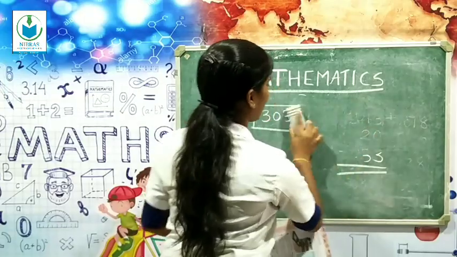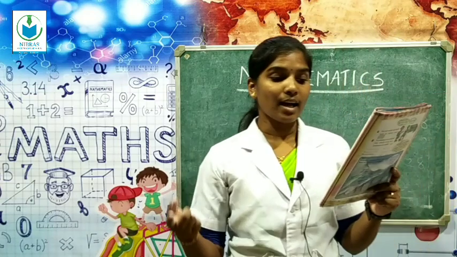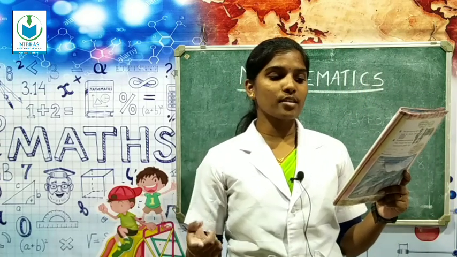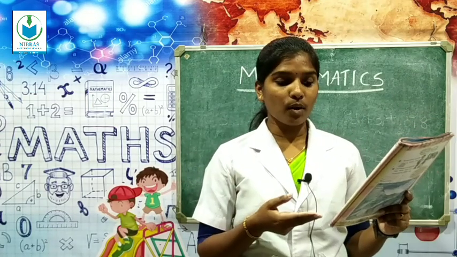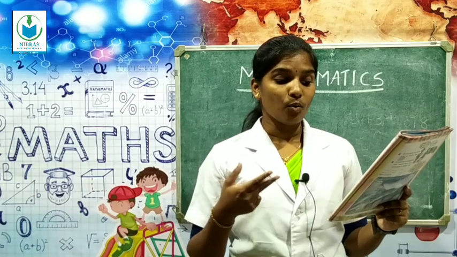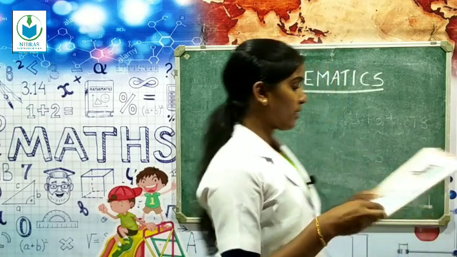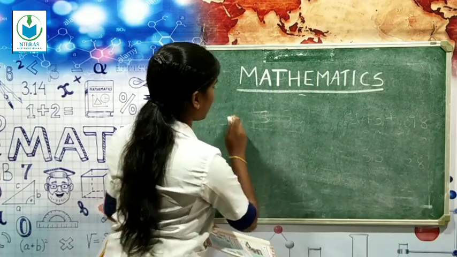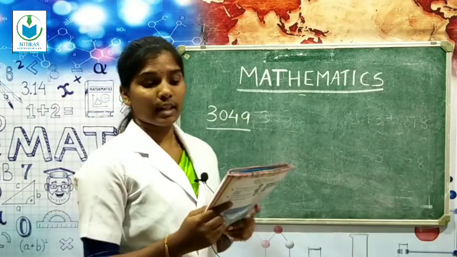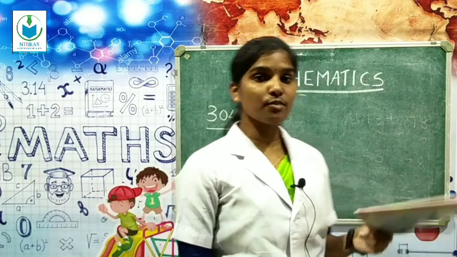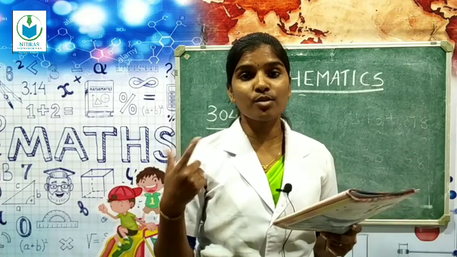Then the next question. After 1 month, the last admission number was 3049. How many new students joined? So here they have given the last admission number. We have to find out how many new children joined. They have given that the last admission number was 3049. So we want to find out how many new students joined.